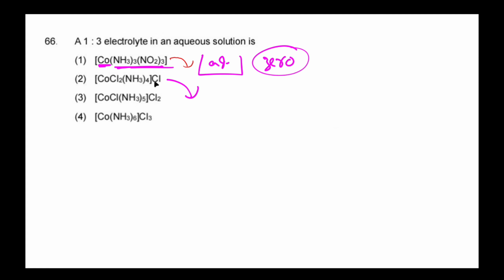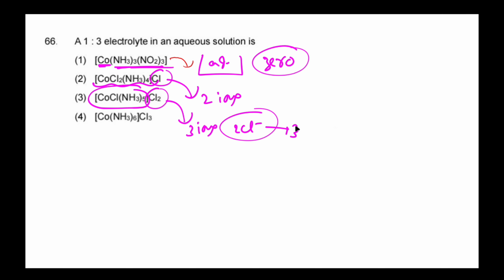But here this chloride ion is present outside the coordination sphere, so it can generate two ions. One is the coordination sphere, another one is the chloride ion. But here there are 3 ions, that is one coordination sphere and 2 Cl minus ions.